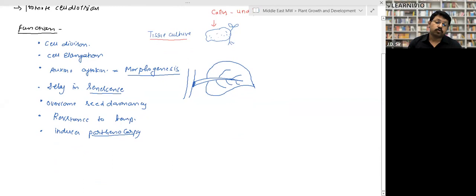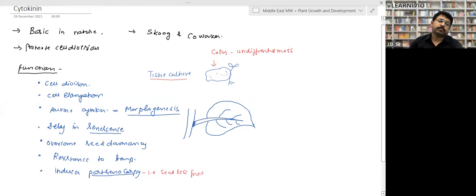They provide resistance to temperature, right? Yes, they are responsible for providing resistance to temperature to the plant. Plants with more auxin and more cytokinin can withstand high temperature. They induce parthenocarpy, that is the formation of seedless fruit, right? So that is the function of cytokinin. Have a look and let me know.